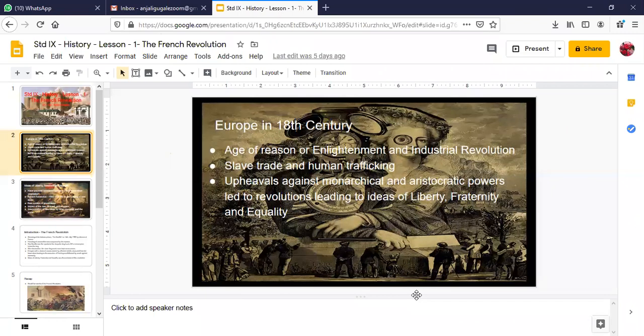Another important feature of the 18th century is that upheavals against the monarchical and aristocratic powers happened. Now, can you give me one example from present day times of a monarchical form of government? In which country do you find it? And what is the difference?